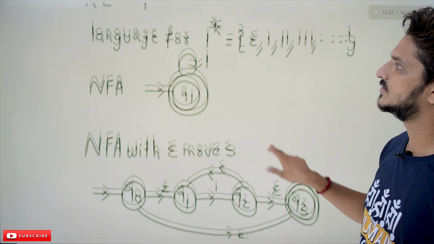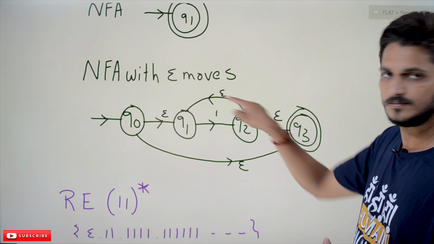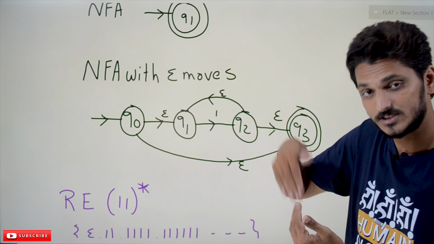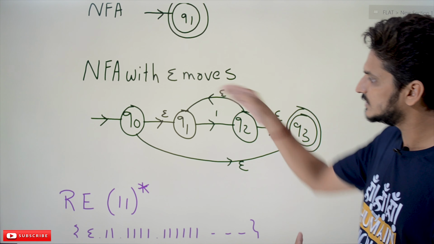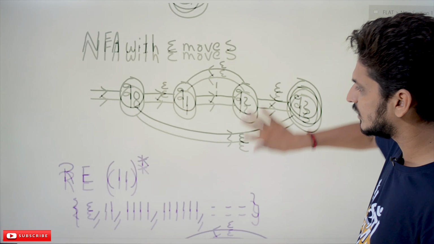See, we are moving back. This is the point you have to understand, so we stress this part more than once. One machine checks the logic thinking that this is the last input character and goes to the final state. Another machine goes back, thinking that this is not the last character, and we have to check 1 again. You can take any number of ones: 1, 2 ones, 3 ones. That's why we go back again and check that.